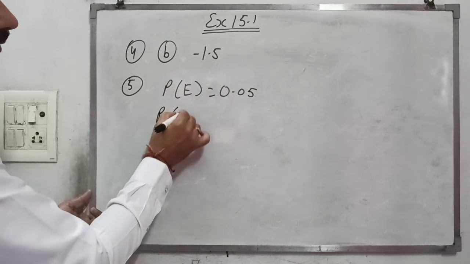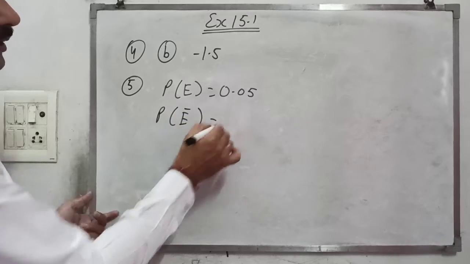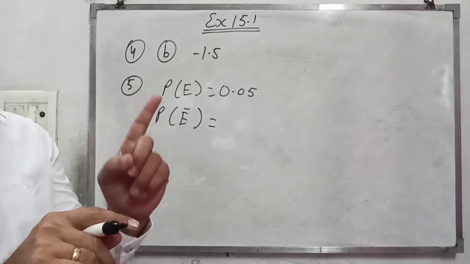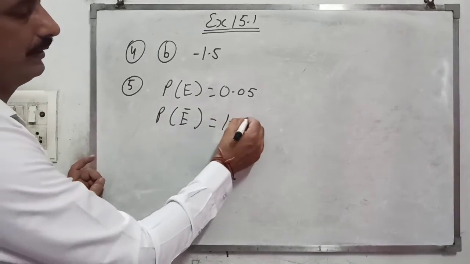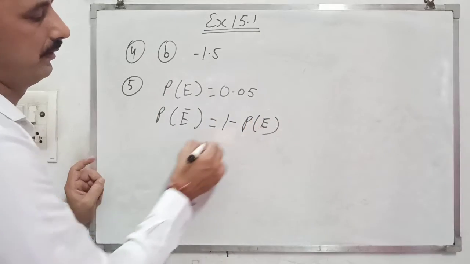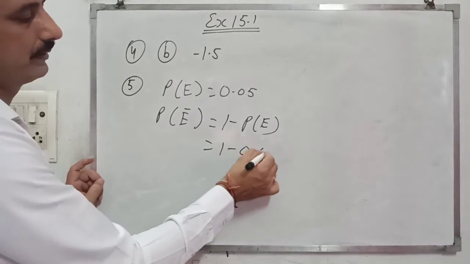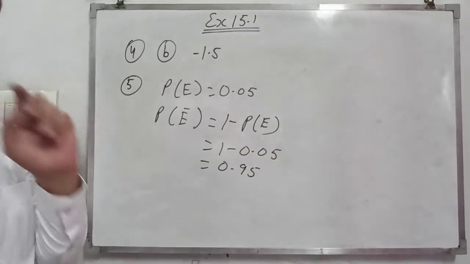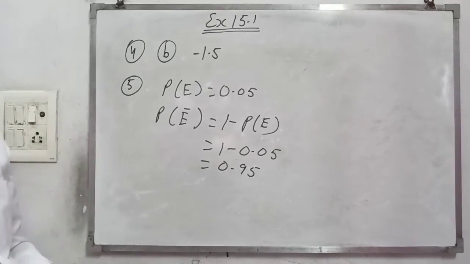Question number 5: the probability of the event is given, that is 0.05. We want to find the probability of not the event. We know that the probability of the event plus the probability of not the event is equal to 1. So it is 1 minus the probability of the event, 1 minus 0.05, and you get 0.95. Then the next question.